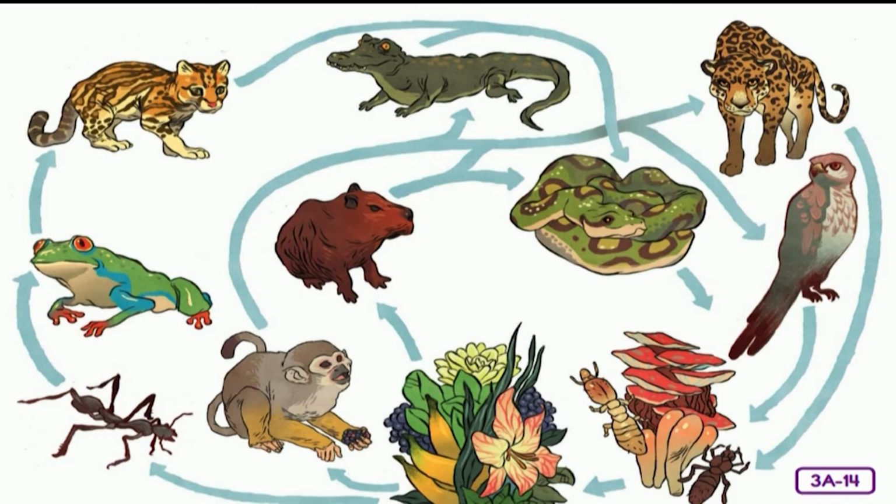Or the ants could eat the plants, and then the frog could eat the ant. Then the ocelot eats the frog. Then the snake eats the ocelot. The capybara could eat the plant, then the jaguar could eat the capybara. The capybara eats the plants, then the hawk could eat the capybara. And then finally, decomposers eat the remains of the dead animals and then return the nutrients to the soil for new producers.